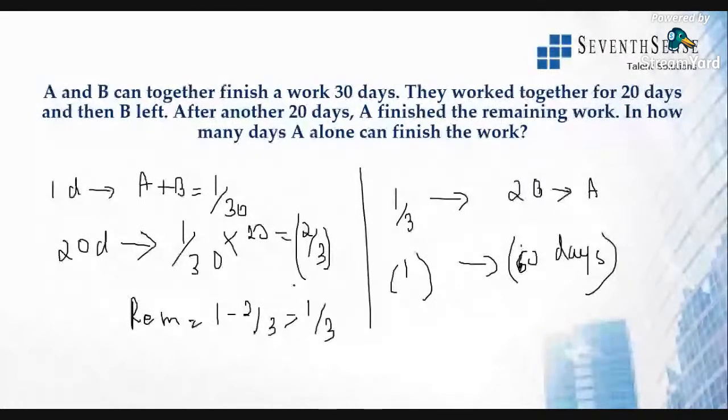All right. Or second one, 2/3 of the work will be completed in 20 days by both A and B. All right. So one complete work will be completed, and you can do that way as well. All right. So I'll just do it.